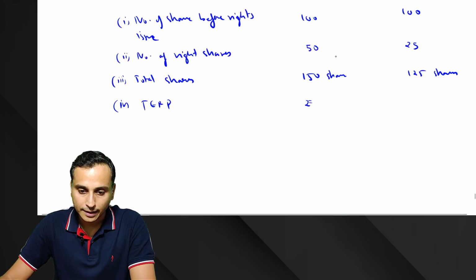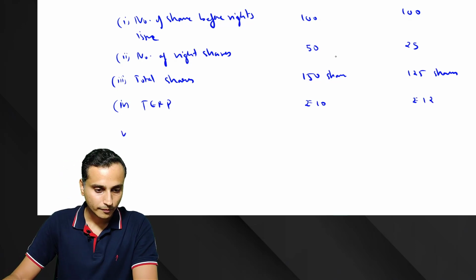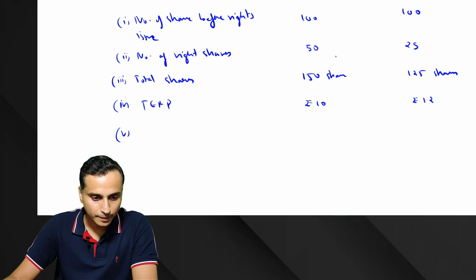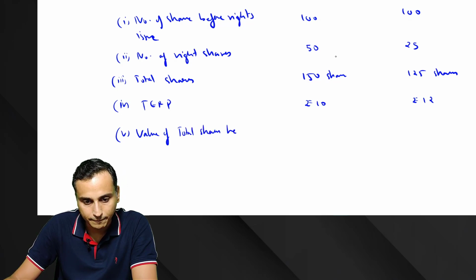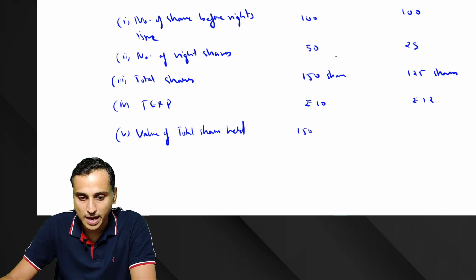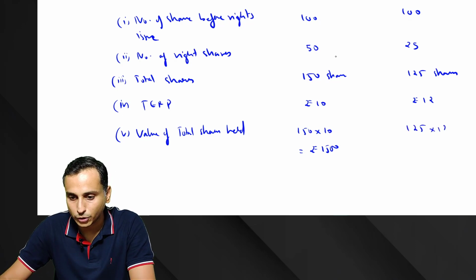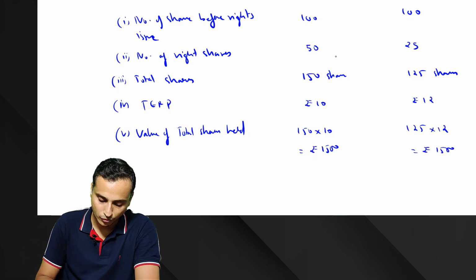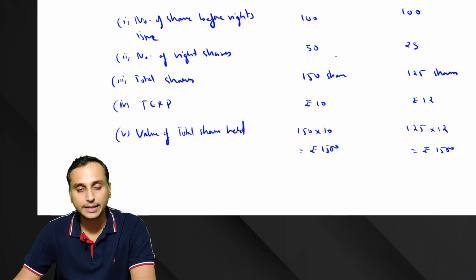It was rupees 10, here it was rupees 12. Okay, so let's calculate the total value of total shares held. So here how many? 150 shares into 10 rupees, so rupees 1500, and here 125 into rupees 12, rupees 1500. Okay, so it looks like the wealth has increased.